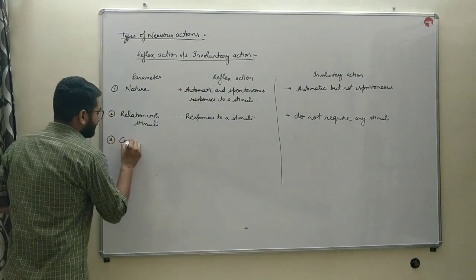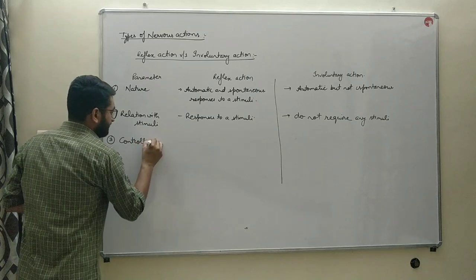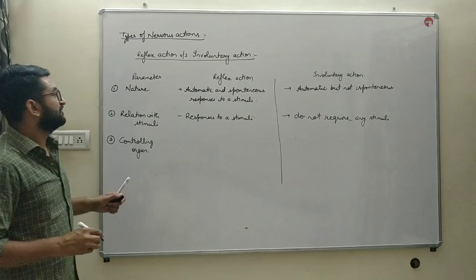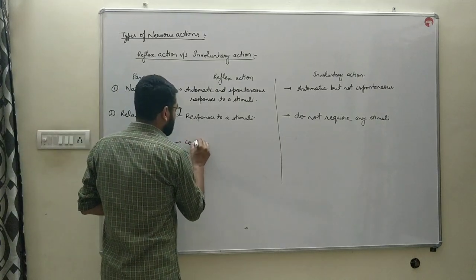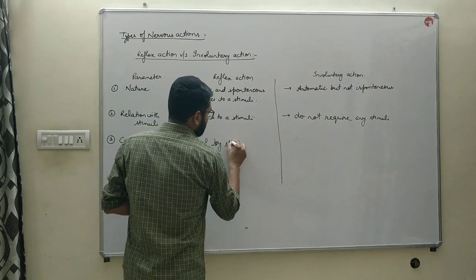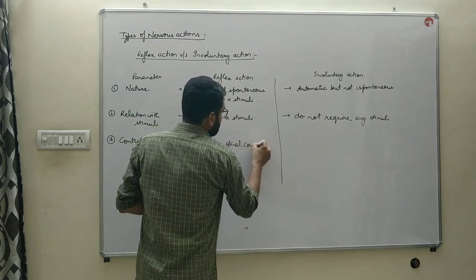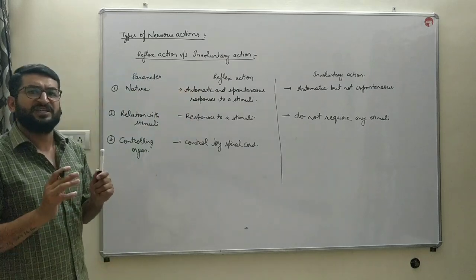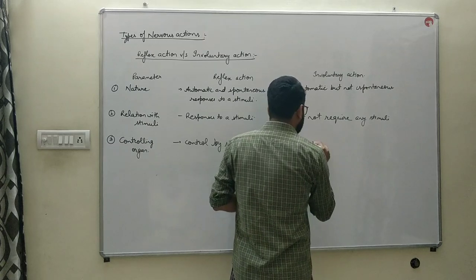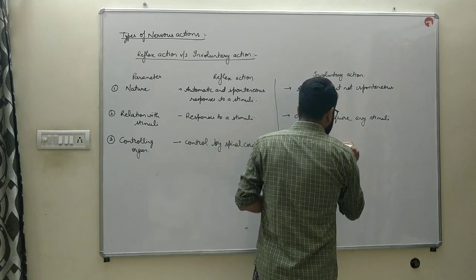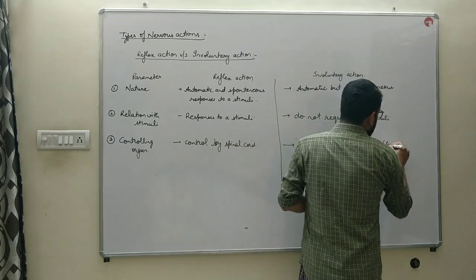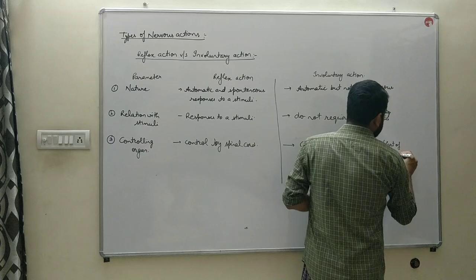The third, controlling organ. Reflex actions are controlled majorly by the spinal cord. The interpretation of the reflex action is done by the brain, whereas involuntary actions are controlled by the medulla. And the medulla is the part of the hindbrain.